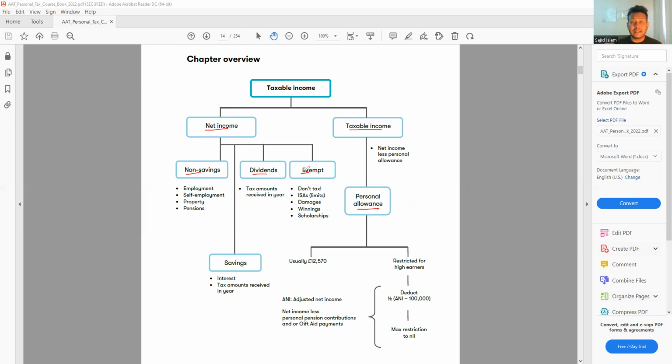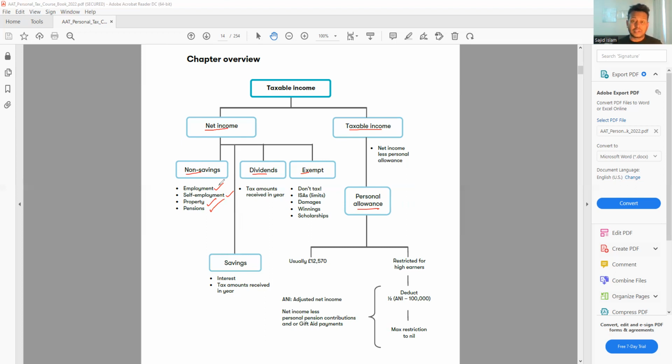Other than that, any income I have will be my non-savings income. For example, employment income, self-employment income, property income, or pension. Any sort of income I have will be treated as non-savings income. It is very important to categorize which income is non-savings and which is savings, because the tax will depend on what type of income it is, and there are some allowances that we have to calculate.